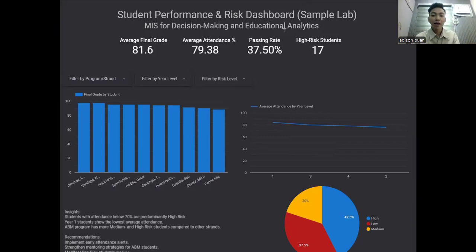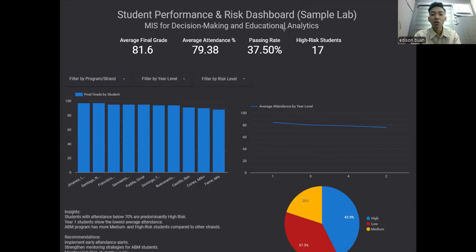So going back, we have our passing rate, high risk students. This is the absolute count of students currently categorized as high risk based on the criteria we just discussed. While the number is small, it points directly to the individuals requiring immediate intervention.